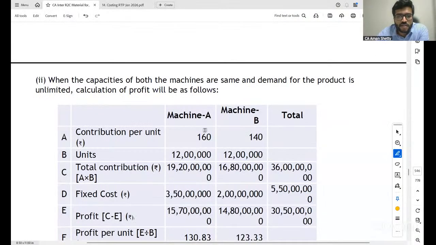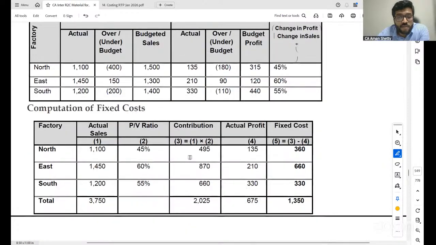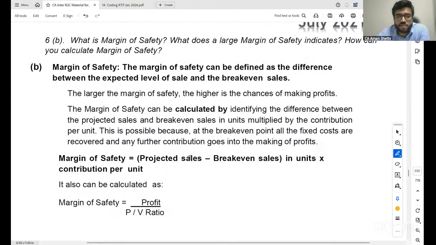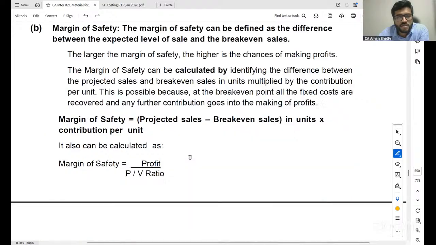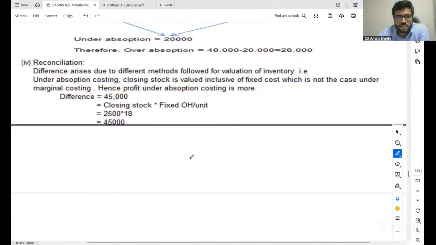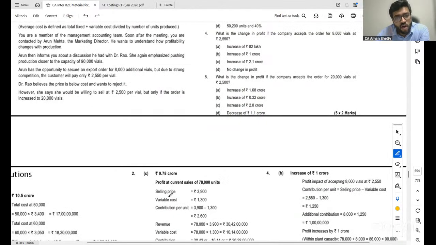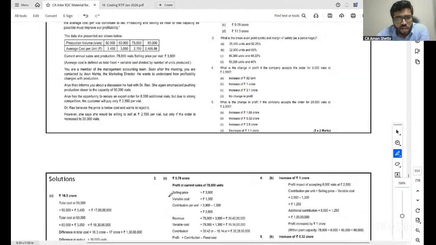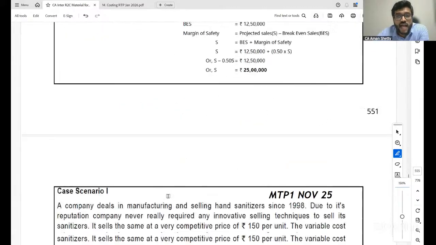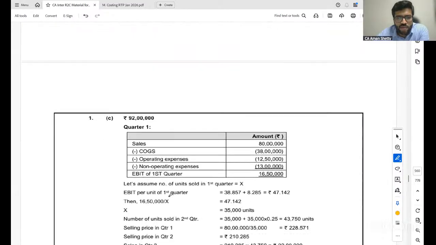Why? I have kept the concept based questions first so that you understand the different concepts. But do not miss the recent examination questions. Did you understand, all of you? Yes. So let me show you. Case scenario based questions, all of them you should do. In all the chapters I am saying, do not miss the case scenario based questions and the recent examination questions. This is Roman number 3.